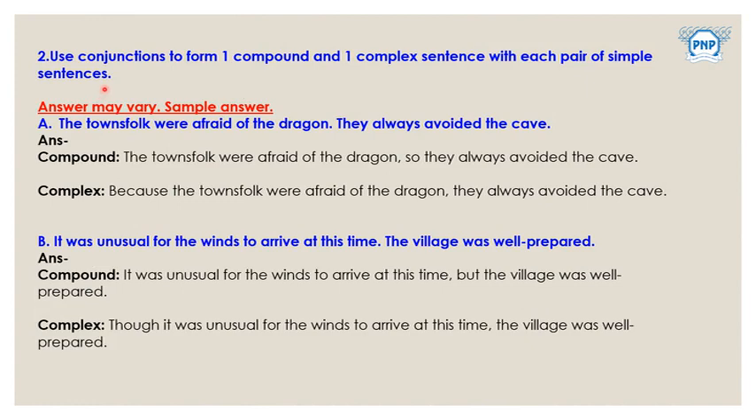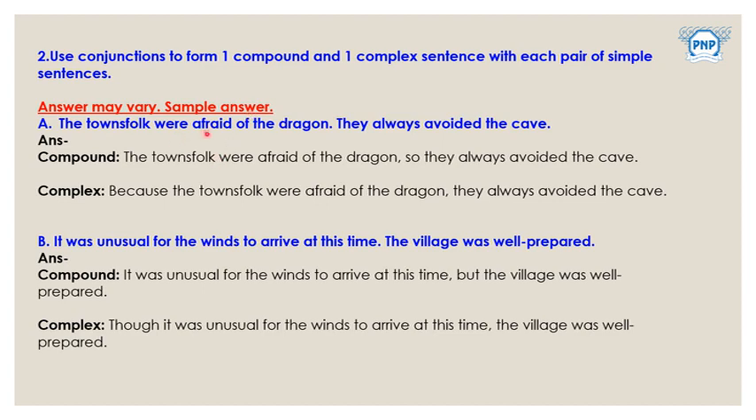So check whether you have written these answers correctly or not. Question set 2. Use conjunctions to form one compound and one complex sentence with each pair of simple sentences. What we have to do is use conjunctions to form one compound and one complex sentence. So let's begin. Answers may vary, this is a sample answer, your answer might be different. So you need not worry about the same.